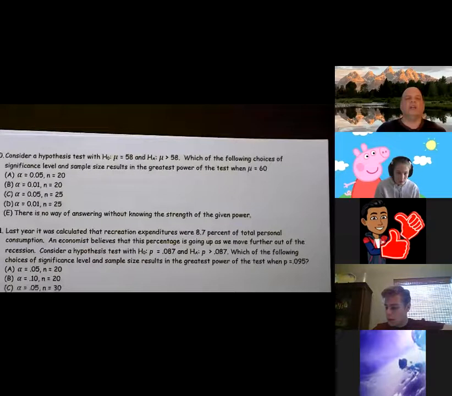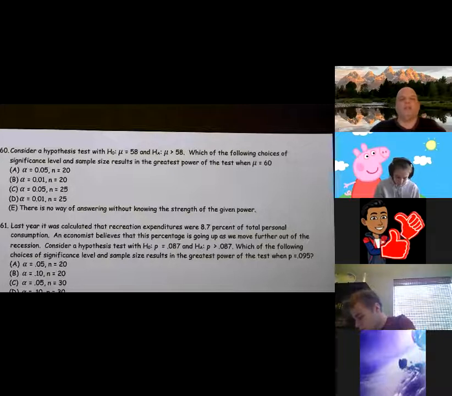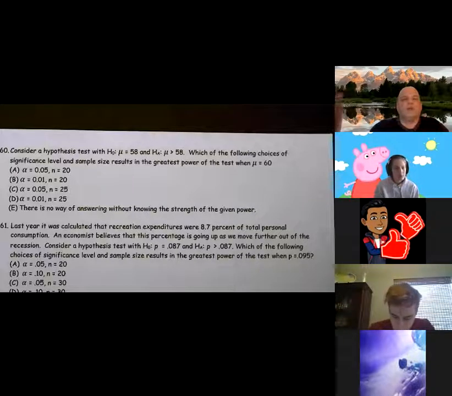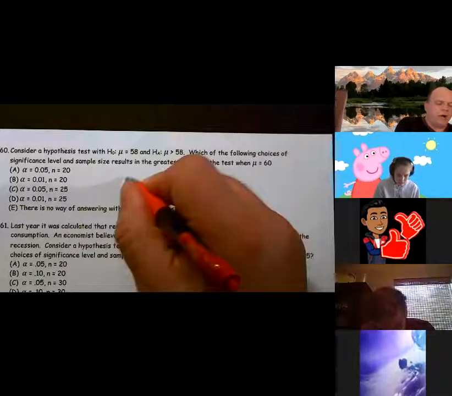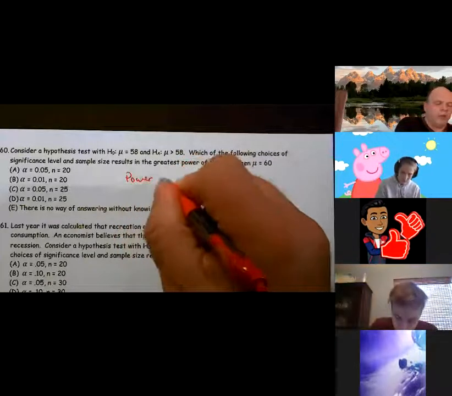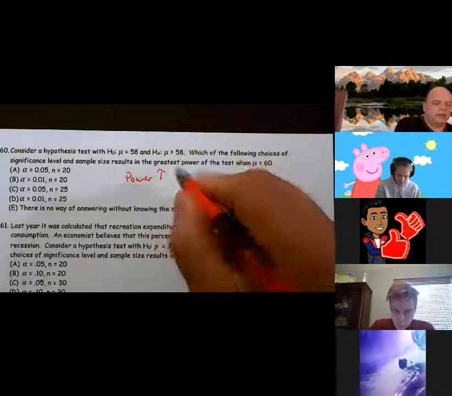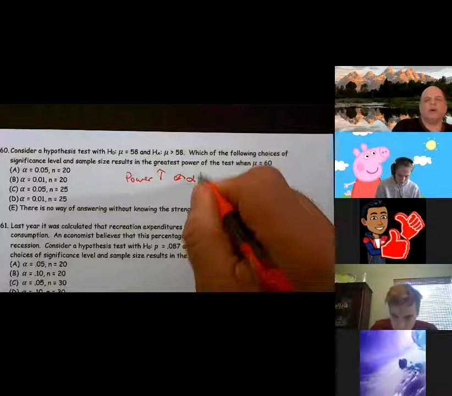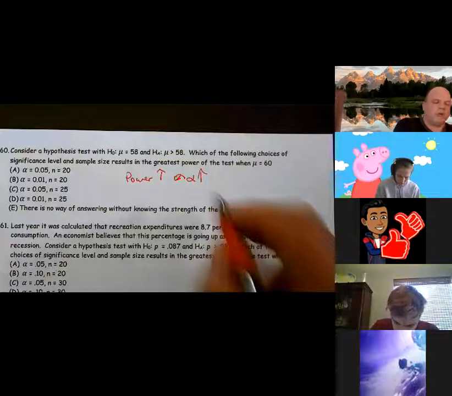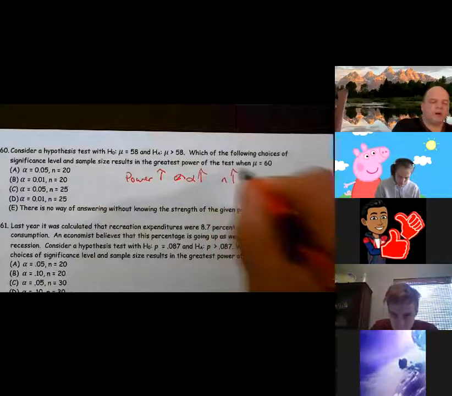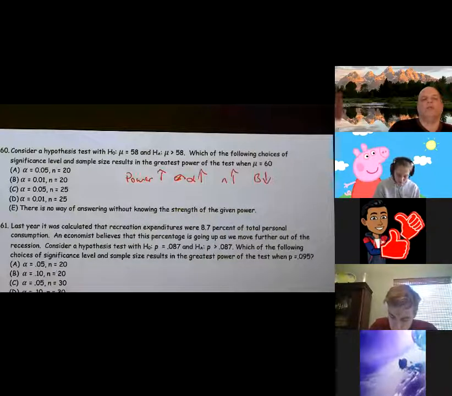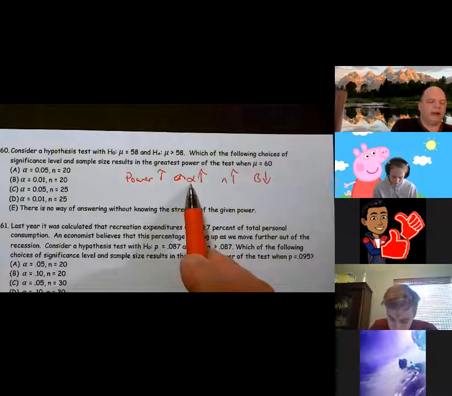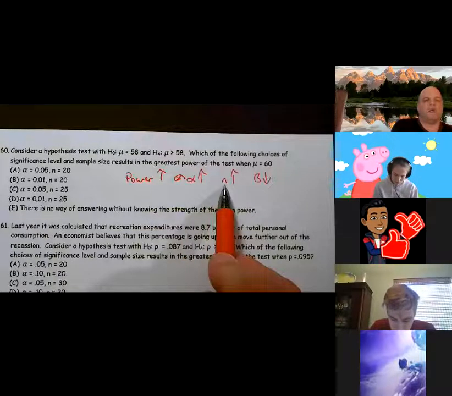All right, on number 60, consider a hypothesis test, mu is 58 versus mu is greater than 58. Which of the following choices, the significance level and sample size, results in the greatest power of the test? So what helps power? Well, power goes up as alpha goes up. Power also goes up as n goes up. Power goes up as beta goes down. So we're going to want the largest alpha, the largest n, the smallest beta.